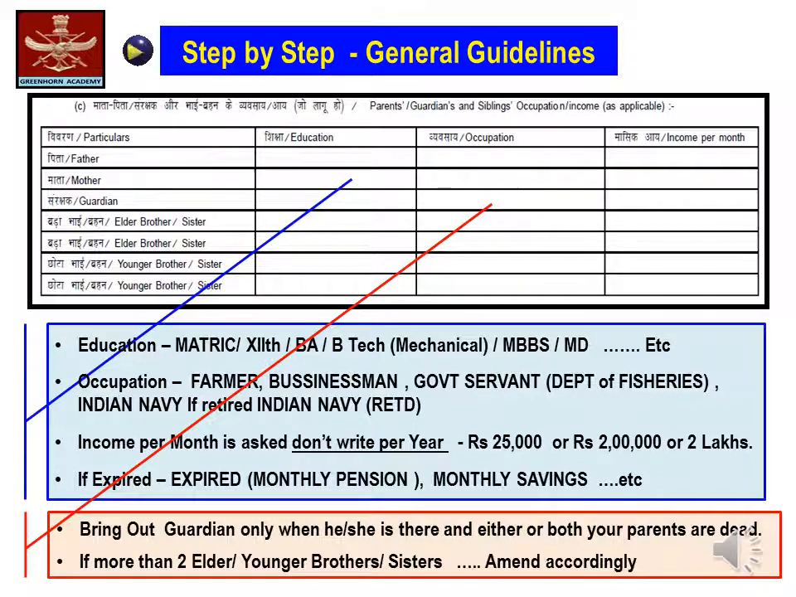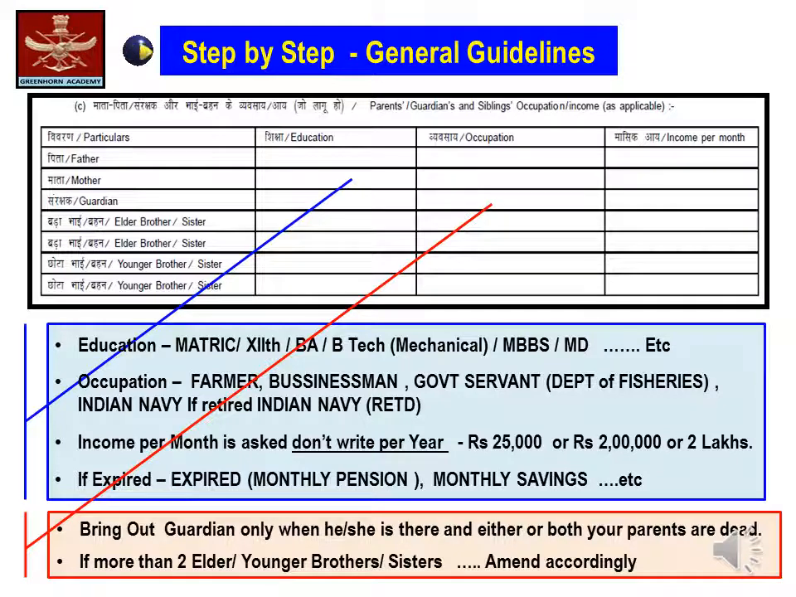In case of his occupation, the options could be farmer, businessman, government servant, Indian Navy, and in case he is a government servant, it would be prudent to substantiate with which department he is working. For example, Department of Fisheries or the Indian Postal Service, or in case he is a service officer or a service other ranks, you are supposed to substantiate whether he is working or retired.